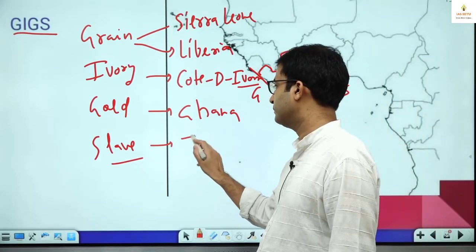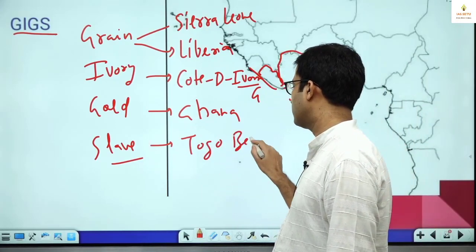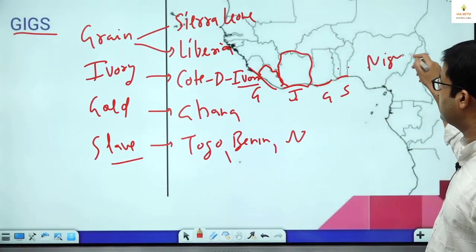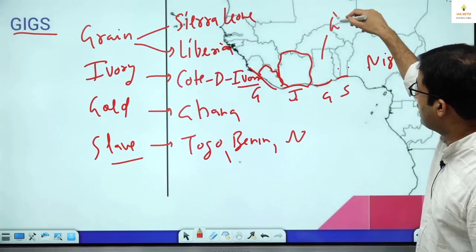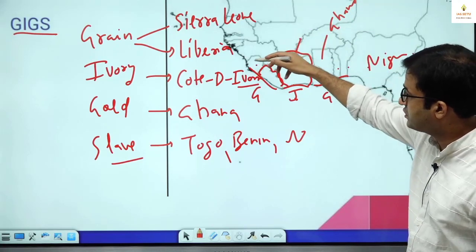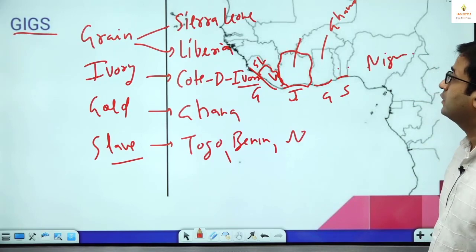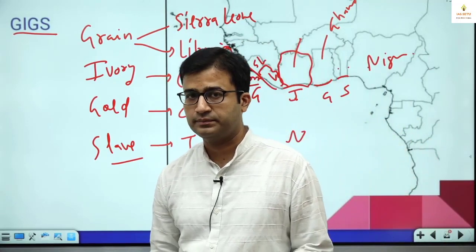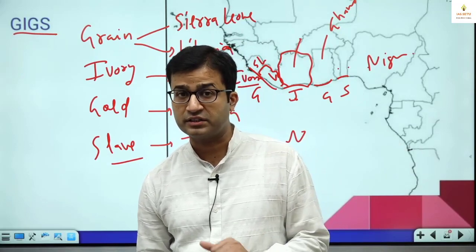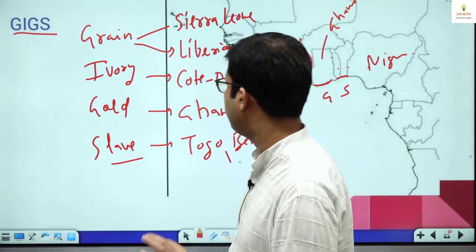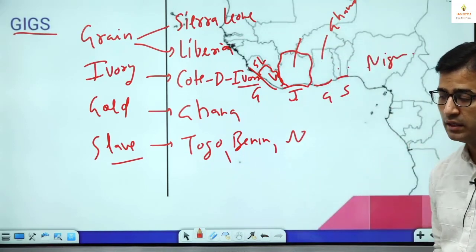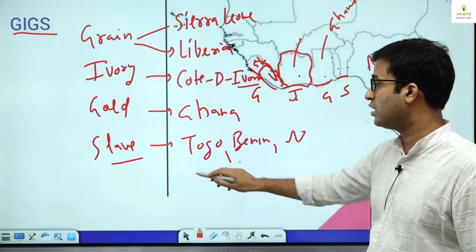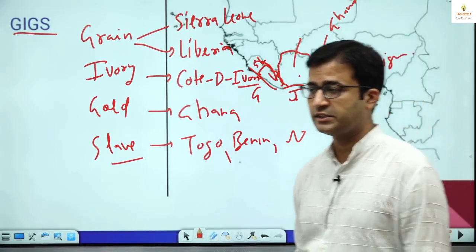This is Togo, Benin, Nigeria. This is Togo, Benin, Nigeria. This is Nigeria. This one is Ghana. This is Côte d'Ivoire. This is Sierra Leone. This is Liberia. We revise. Grain Coast, Sierra Leone, Liberia. Libya is different. Liberia is different. This is Liberia. Sierra Leone and Liberia. This is Côte d'Ivoire, Ivory Coast. This is Gold Coast, Ghana. This is Slave Coast, Togo, Benin, Nigeria.